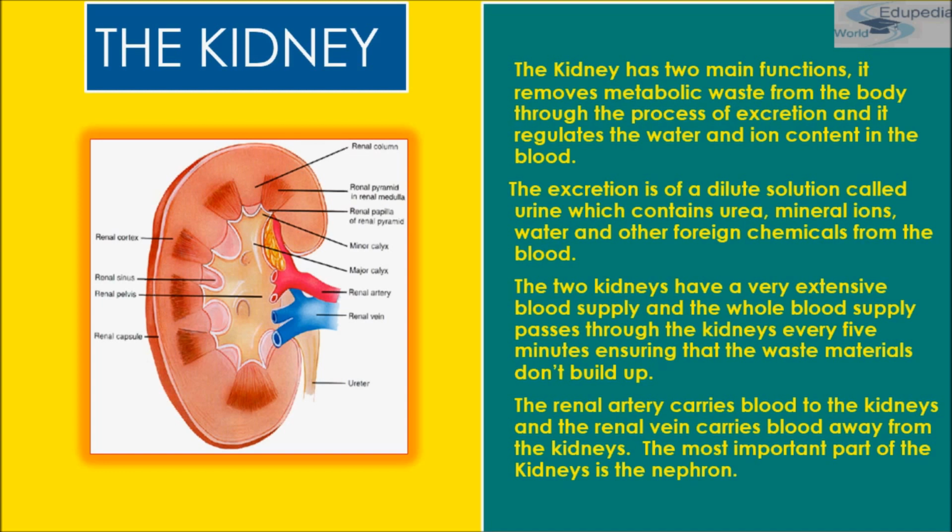Students, the right kidney is slightly lower than the left one by 1.25 centimeters due to the liver. That means just half an inch. The human kidney is metanephric type. Each kidney is crimson red in color and bean shaped.